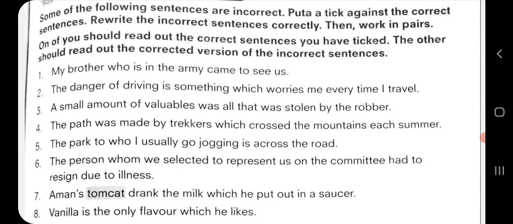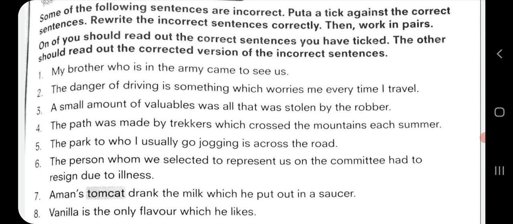A small amount of valuables was all that was stolen by the robber. Put a tick mark, this is also a correct sentence. Fourth one, the path was made by trekkers which cross the mountains each summer. This is also a correct sentence. Put a tick mark. Fifth one, the park to who I usually go jogging is across the road. Put a cross because this is not the correct sentence, and here instead of who it should be which. The park to which I usually go jogging is across the road.